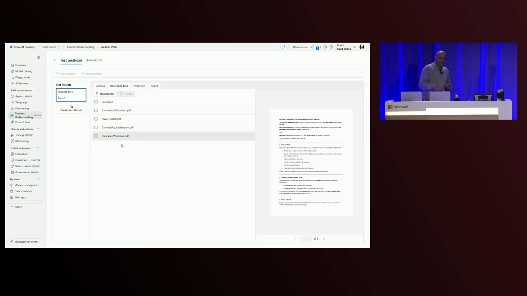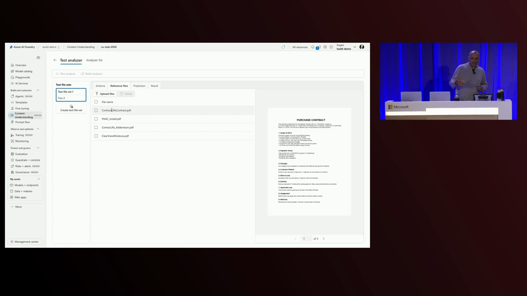So we've looked at the documents. Let's then essentially go through the process at this point, right? So we've not defined our schema yet. We've added the input documents. We've added some reference data. And now we're going to go through the process and say, let's go define our schema now.